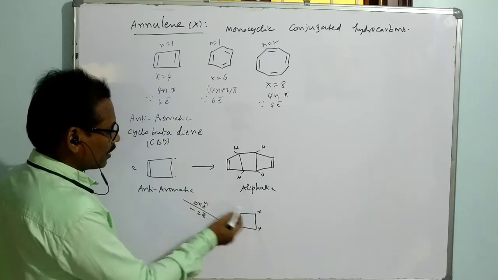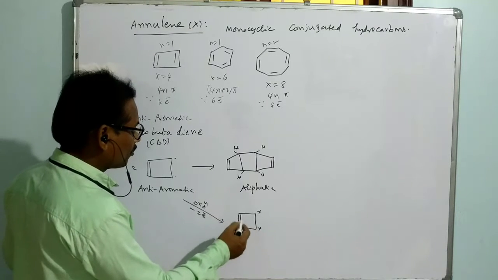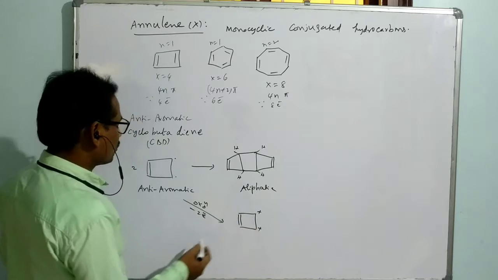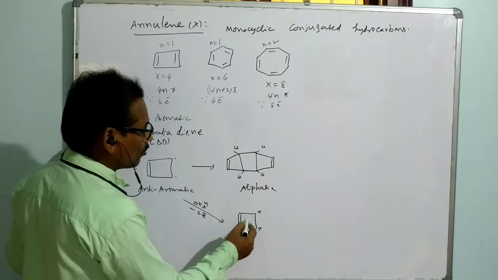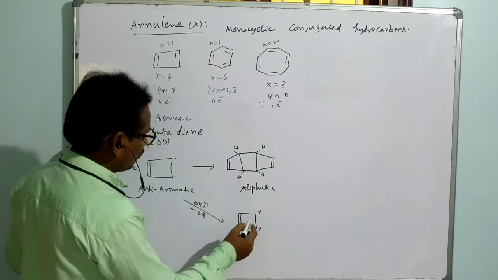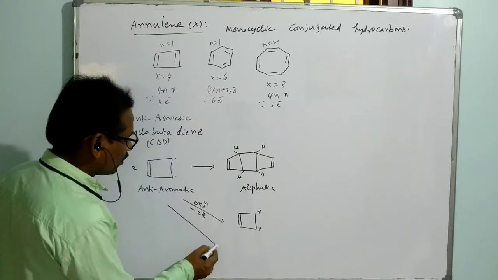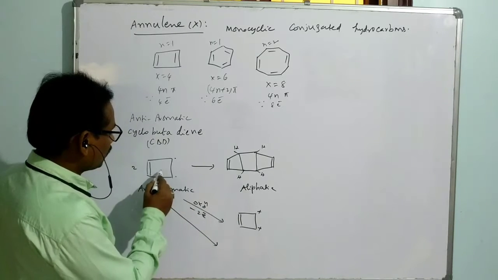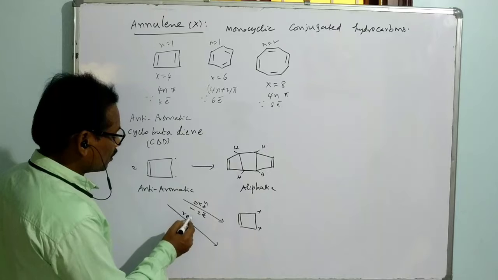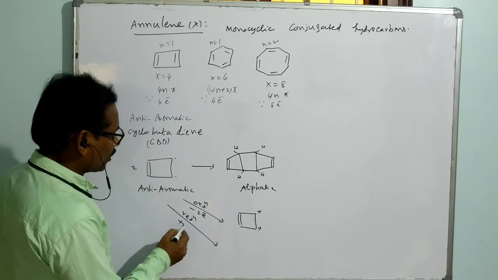So if it converts like this, how many electron system is it right now? This is a system of 2 electron conjugation. Now another way, if it undergoes reduction, that means gain of 2 electrons.